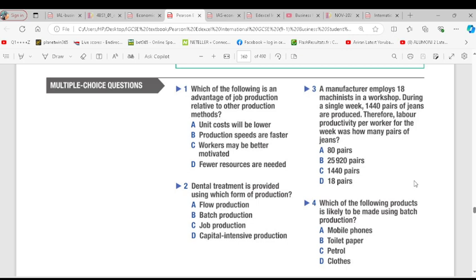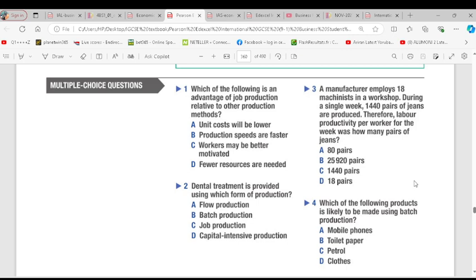Okay, advantage. C. Workers may be motivated.